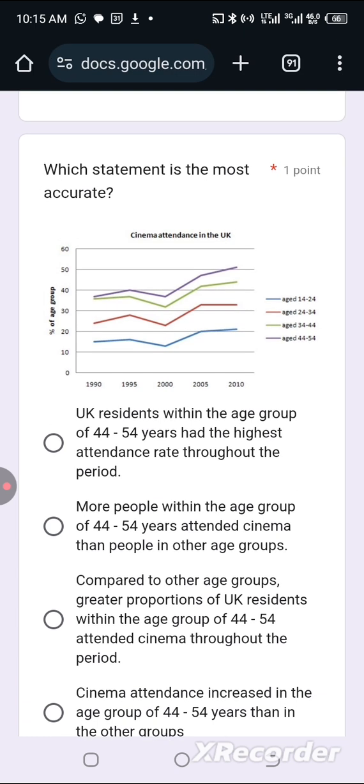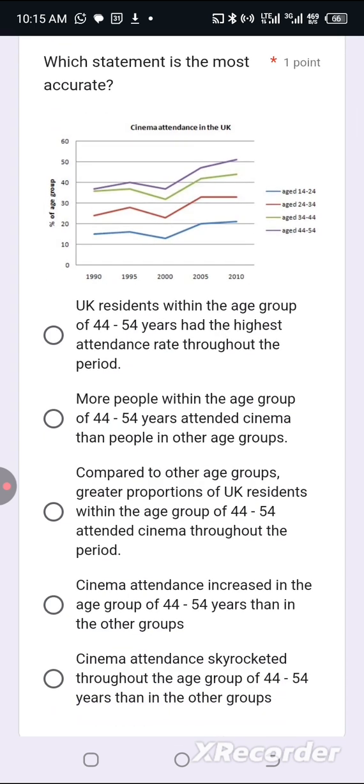Option B, more people cannot fit in here. This figure is in percentages. So we cannot say more people. Better still, it's better to say greater proportions of people within the age group of. That will make option B more appropriate. Option C, compared to other age groups, greater proportions of UK residents within the age group of 44 to 54 attended cinema throughout the period. This option C looks okay. The only problem with option C is that they did not put years. Within the age group of 44 to 54 years. I would have preferred if years was written there, but they didn't write year.